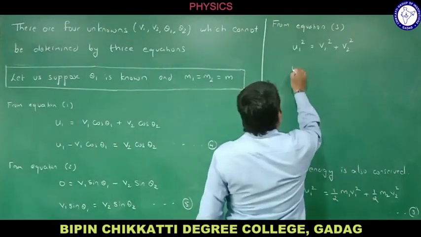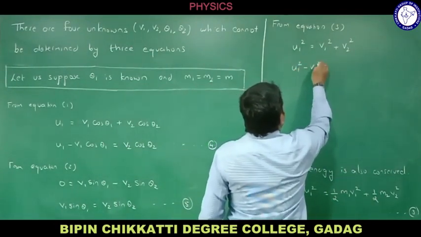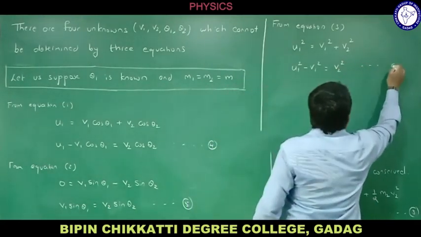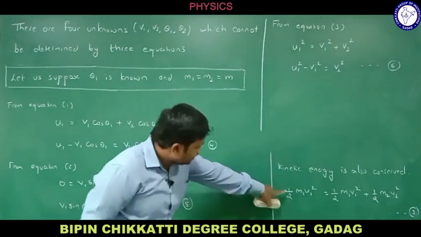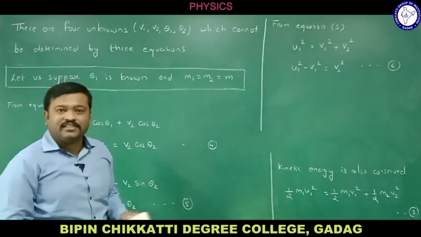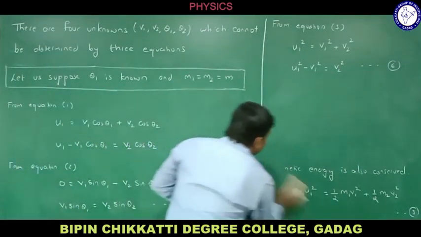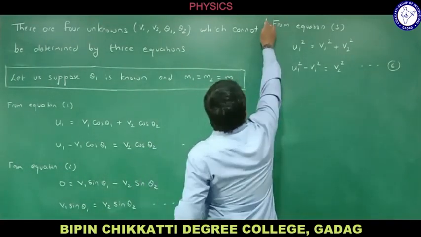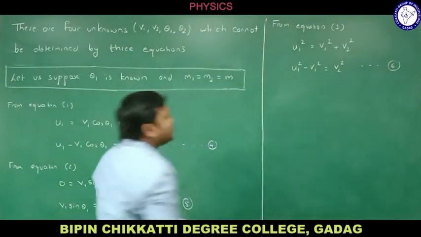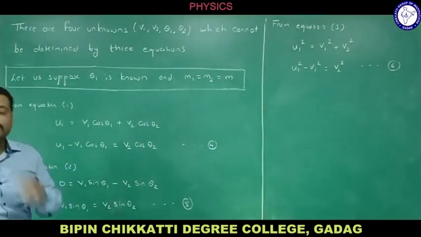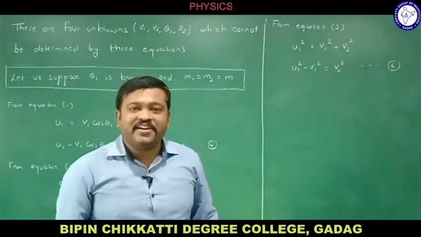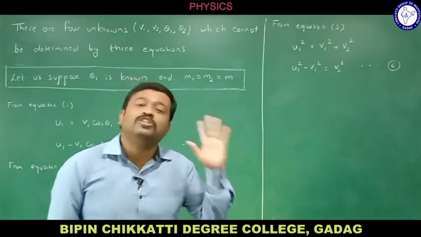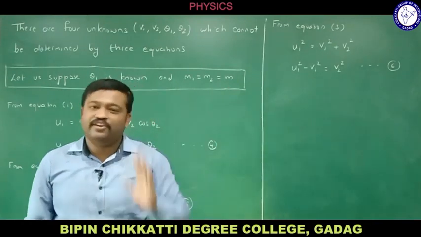Now let me rearrange. U1 square minus V1 square is equal to V2 square. This is equation number 6. That is how I got it. Equation 3 is converted into equation 6 by using this condition. Simple. I got equation 1, 2 and 3, and by using this condition, I also got equation 4, 5 and 6. What is the aim of this derivation? Here we are calculating the final velocities of the particles after collision. I need to find V1 and I need to find V2.